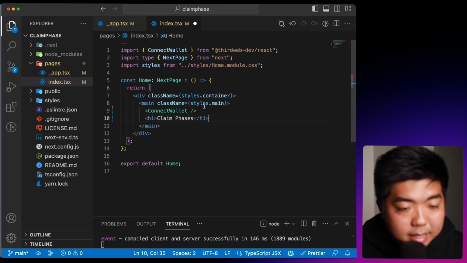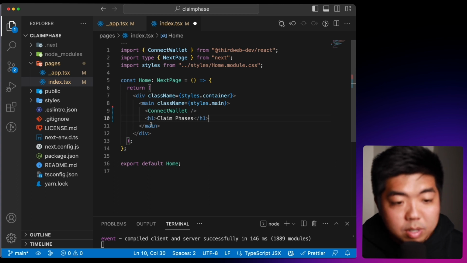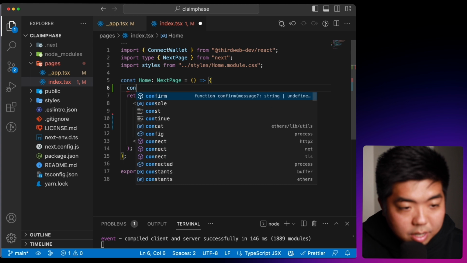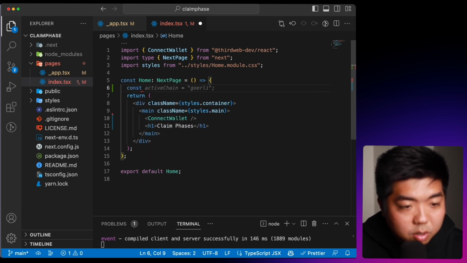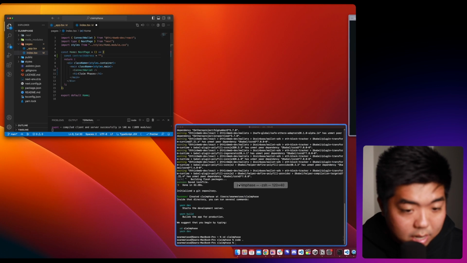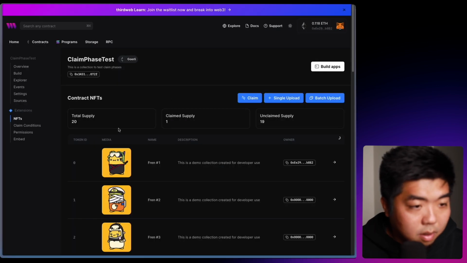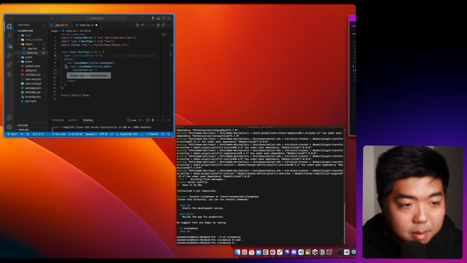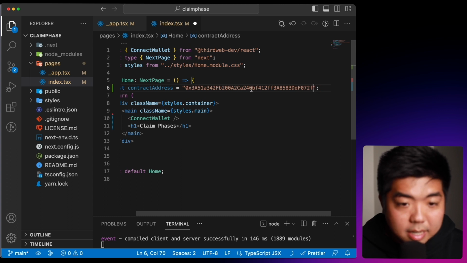Next, we're going to add a button that is going to allow us to claim an NFT from our collection. But before we do that, we need to get access to our NFT collection. So the first thing I'm going to do is save our contract address here, and I'm going to get that contract address from our dashboard. If you come back to your NFT dashboard here, you can copy that contract address up top. Just going to come back in here, paste that.